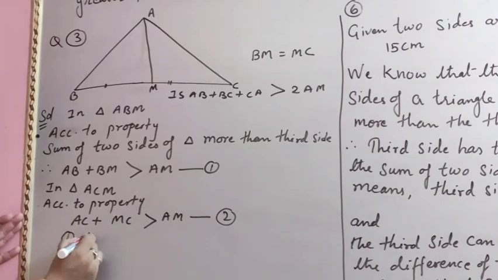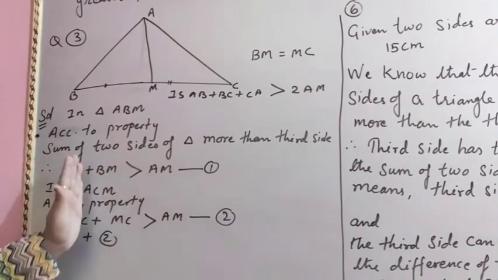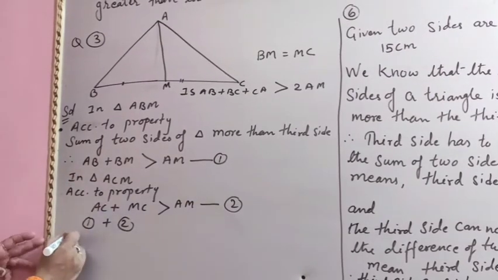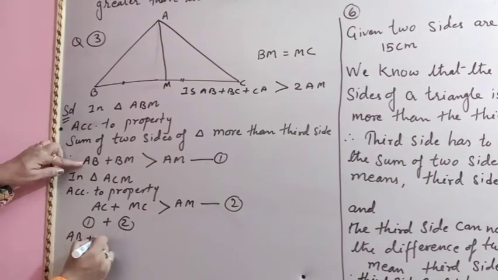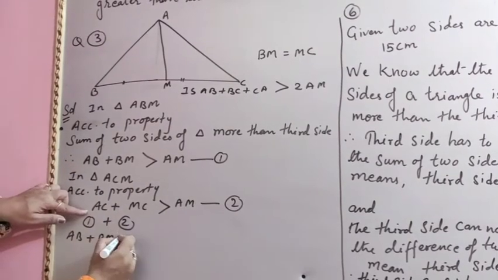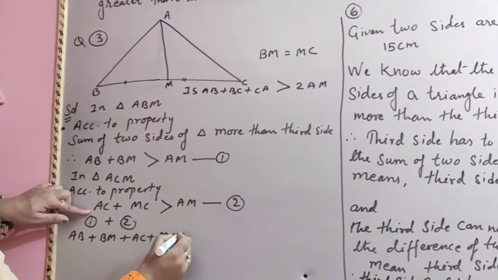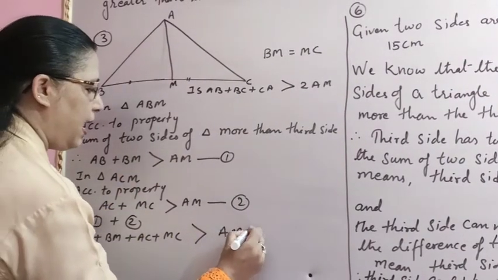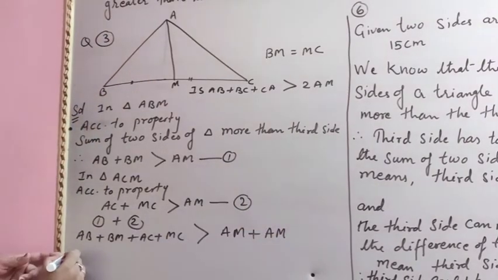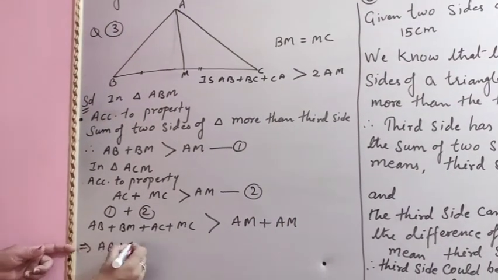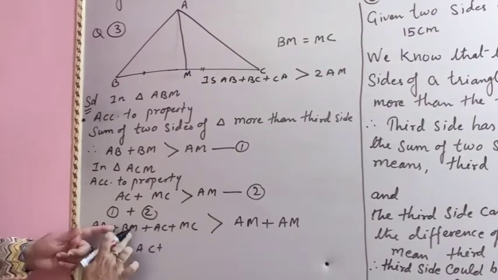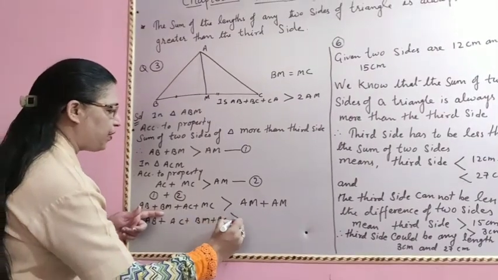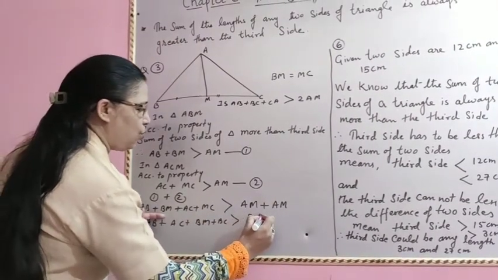Now we will add number 1 and 2. So how to add? Left side we will add together and right side we will add together. So AB plus BM plus AC plus MC is more than, the sign will remain the same, AM plus AM. Now see beta, AB plus AC, and this BM and MC I am writing together, BM plus MC, and AM 2 times, so we can write 2AM.